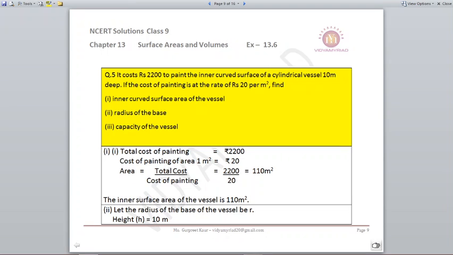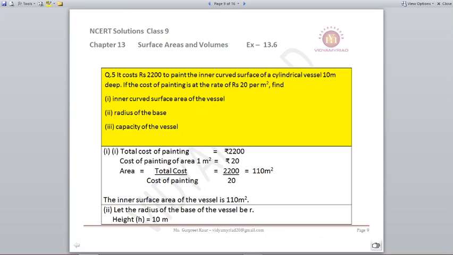It costs rupees 2200 to paint the inner curved surface of a cylindrical vessel 10 meter deep. If the cost of painting is at the rate of rupees 20 per meter square, find the inner curved surface area, radius of the base and the capacity. Now let us first find out the area. How are we going to find out the area? Always remember, you are given the total cost. You are also given the per meter cost. So total cost divided by cost of painting. Your area comes out to be 110 meters square. That is the inner curved surface area of the vessel.